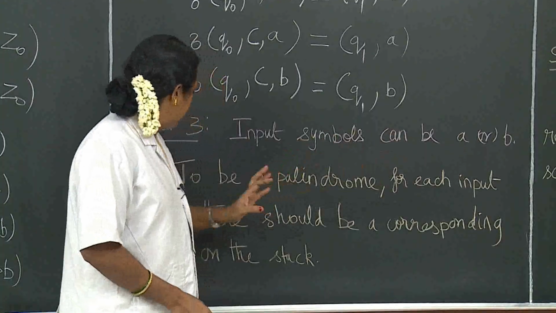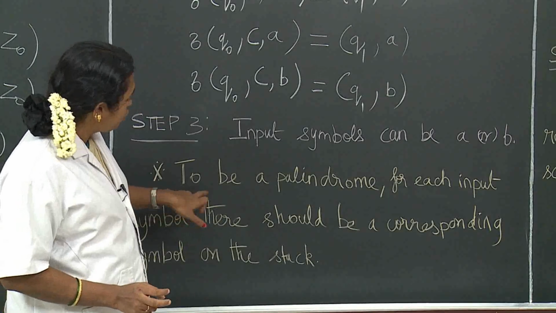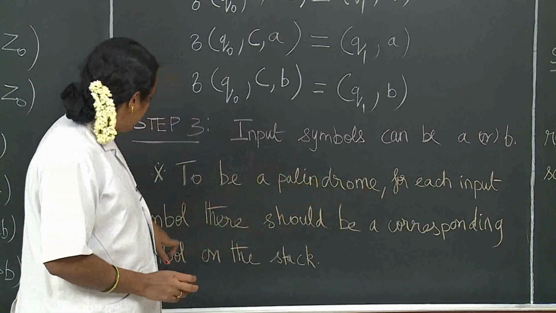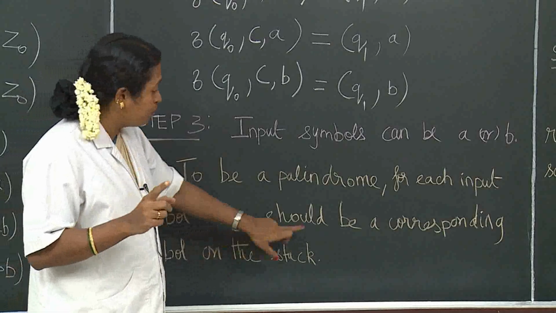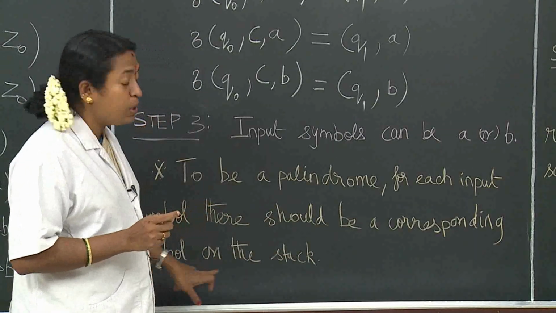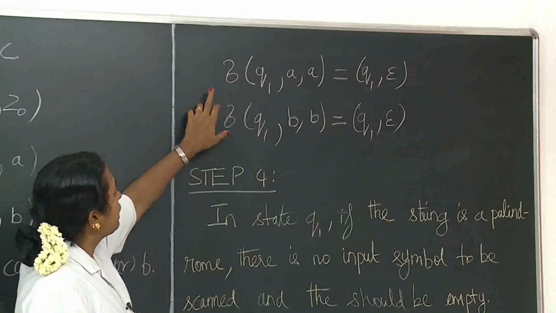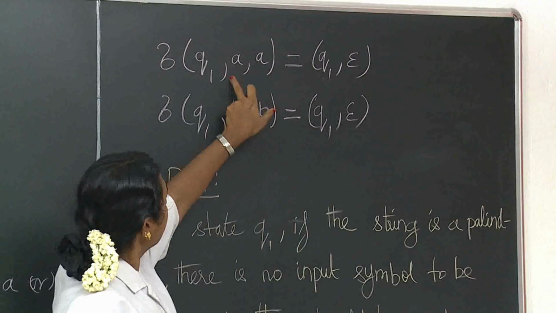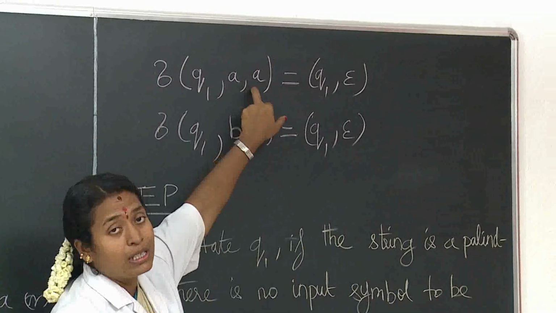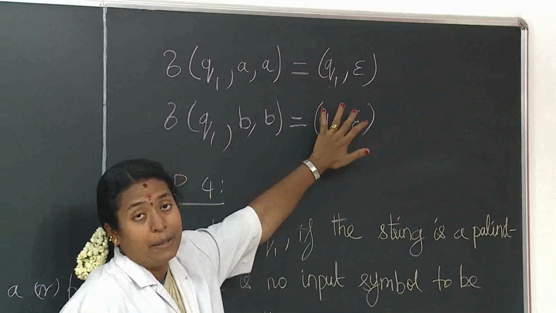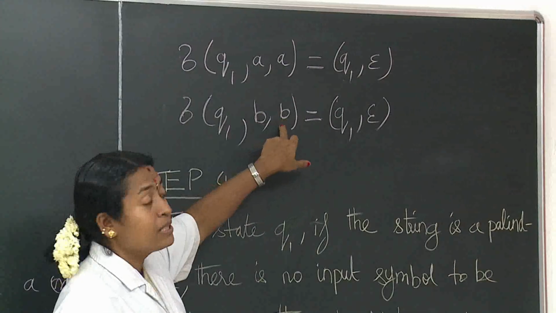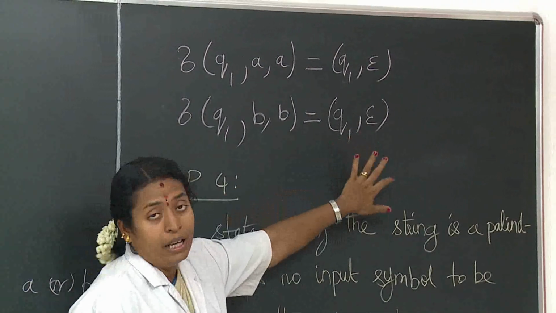Input symbols can be A or B. For this, the condition is to be a palindrome. For each input symbol, there should be a corresponding symbol on the stack. This is important. So we will be in Q1, then we pop the A symbol on the stack and get Q1, epsilon. Again we pop the symbol B and get Q1, epsilon.